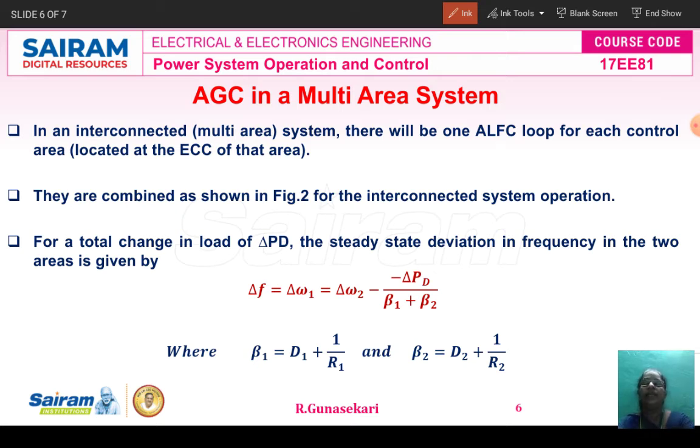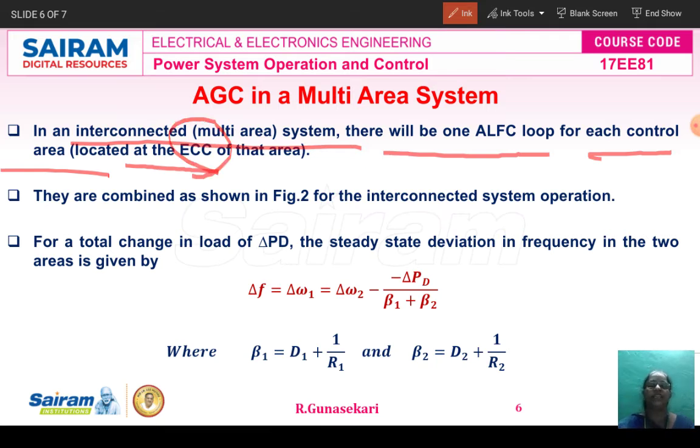In an interconnected multi-area system, there will be one ALFC loop for each control area, which is located at the energy control center. ECC means energy control center of the area. The energy control center function and operation we already studied in the module 1 lecture videos. Now the diagram is nothing but the interconnected system operation.